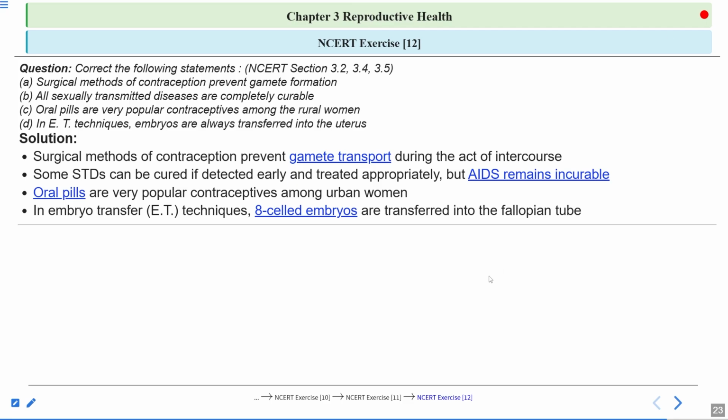So with this, we have discussed all the questions of this chapter, reproductive health. Basically, you can see that birth control measures are very important, and assisted reproductive technologies are very important. Focus on these topics, contraceptives and assisted reproductive technologies. These topics are very important for your NEET exam as well.